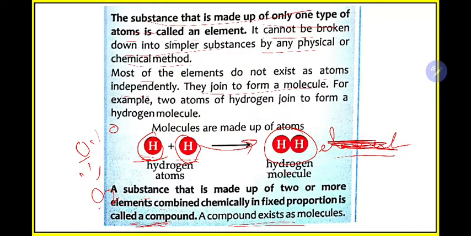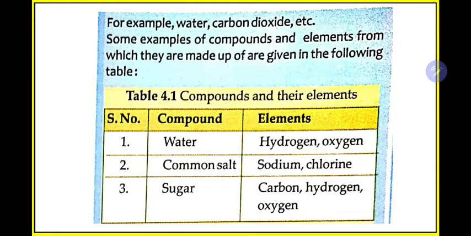elements. What is an element? When only one type of atoms come together and form some group, this is known as an element. Okay, then what was a molecule? When two or more atoms come together to form some bond, they form a molecule. And what is then a compound? When some molecules come together, they form a big group, that is known as a compound. You need to remember it in this way. For example, water, carbon dioxide, etc.